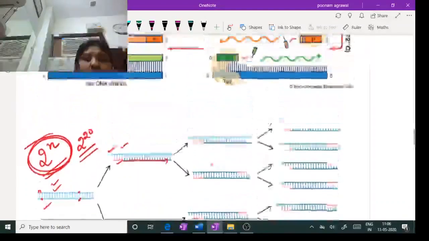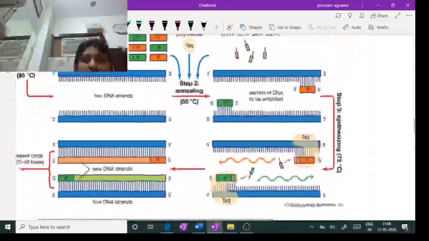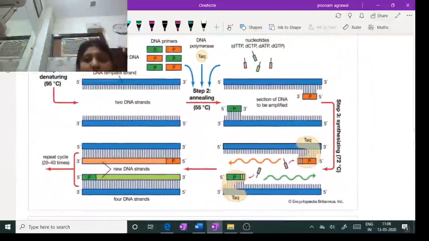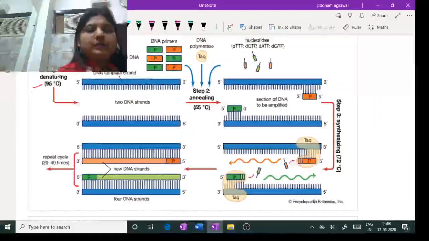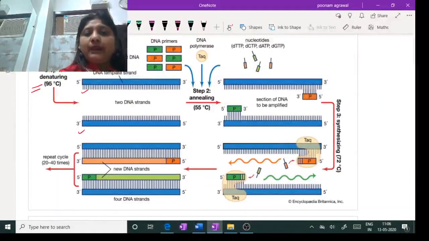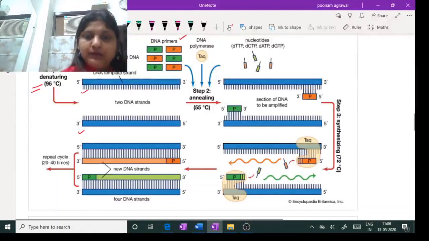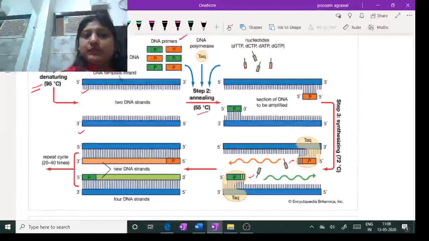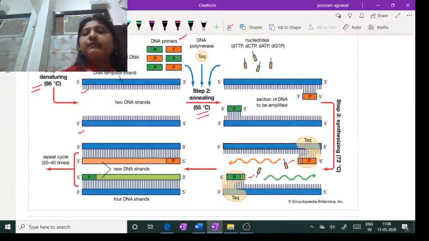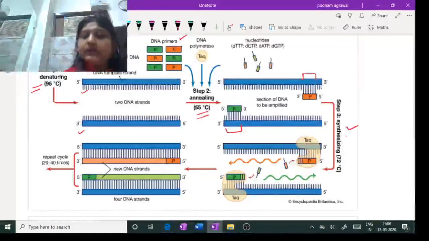It's a very, very valuable technique, and this is an illustrative diagram which can explain clearly how the PCR is being done. You see step 1, which I told you is the denaturation, which is separating the parent strands. And then you see the DNA primer is being used. In step 2, it is going to anneal at the lower temperature, 54 to 55 degrees Celsius, at the flanking region. And then what is the next step? The synthesis of actual DNA.